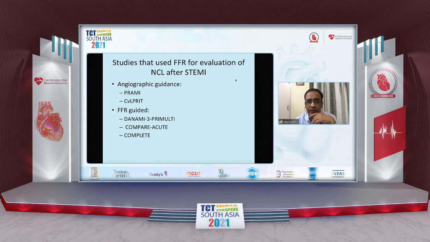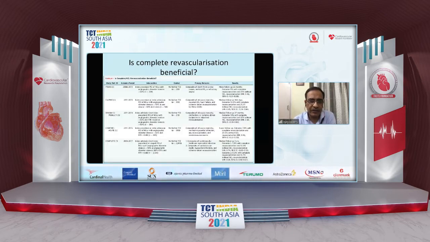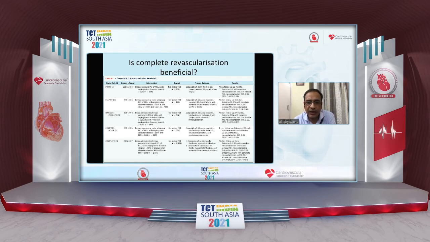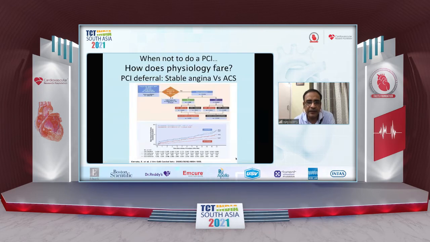The studies that used FFR for evaluation of non-culprit lesion, as opposed to angiography only, were PRAMI and CULPRIT, and the FFR-guided ones were DANAMI-3 PRIMULTI, COMPARE-ACUTE, and some of the patients in COMPLETE. Now, all of them showed across the board that there was an improvement in patients who underwent complete revascularization compared with the control group, which had no further PCI, ranging from 23 to 9% in PRAMI, and DANAMI-3 PRIMULTI FFR was 22 to 13%, COMPARE-ACUTE was 20.5 and 7.8, and COMPLETE was 7.8 versus 8.9%.